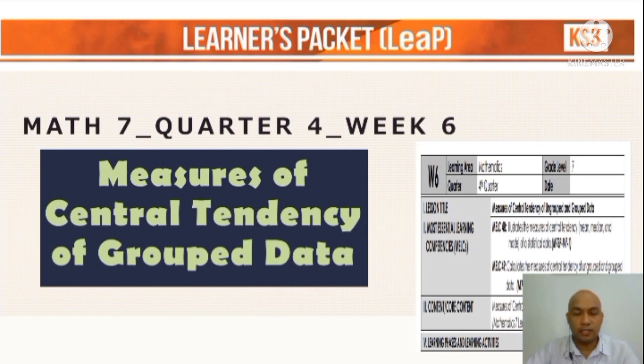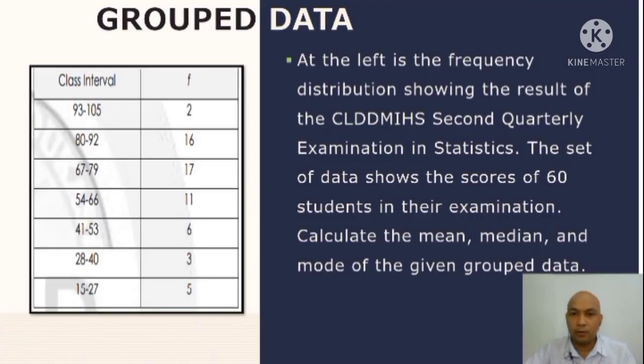So itutuloy natin ngayon ang discussion ng measures of central tendency. So this time, we are going to focus on the group data which is under Mathematics 7, quarter number 4 and week number 6. So let us consider the frequency distribution at the left showing the result of CLDDMIH's second quarterly examination in statistics. So the set of data shows the scores of 60 students in their examination. So we are going to calculate for the mean, the median, and the mode of the given group data. So, ibig sabihin, ang n natin dito ay magiging equal kay 60.